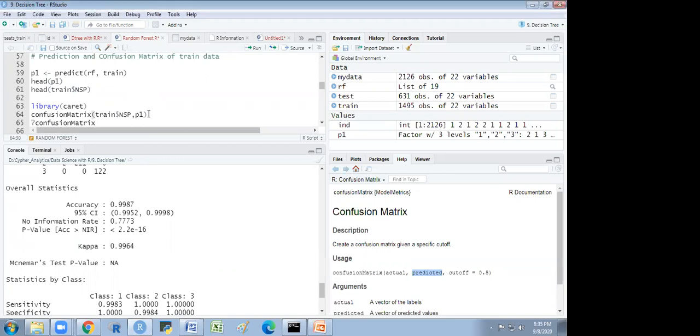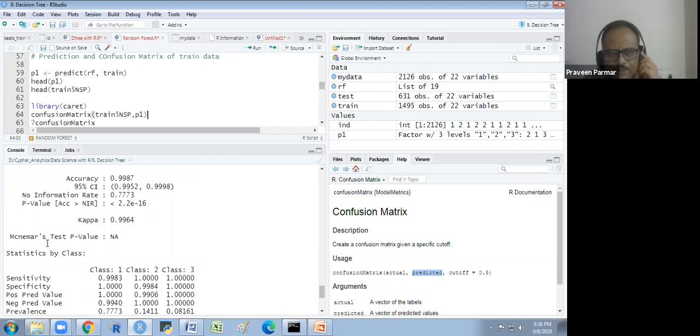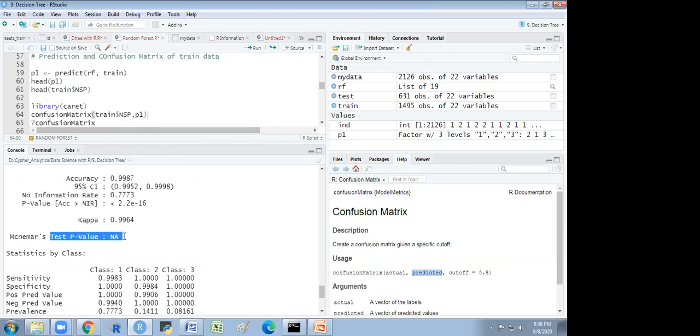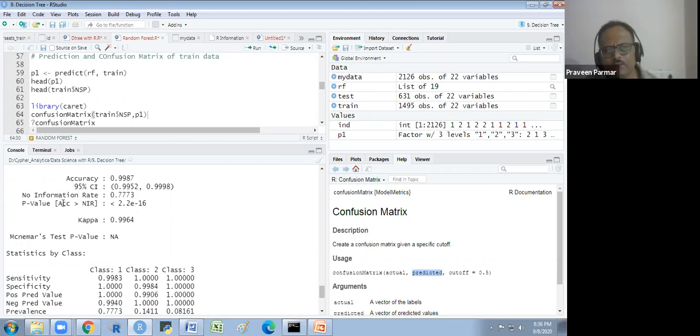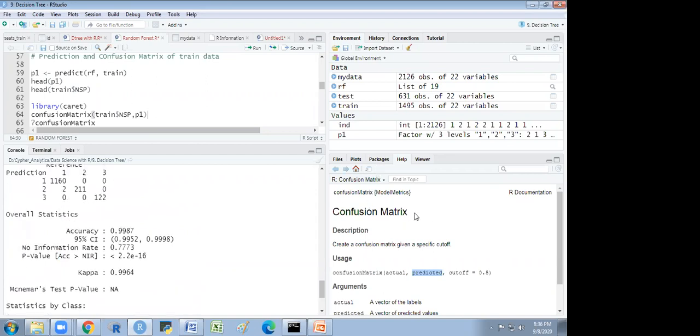Sir, the p-value before kappa, it is for which test? The p-value, accuracy greater than NIR. What does it mean here, the p-value? What does it stand for, kappa and this McNemar's test p-value? The p-value 2.2 to the power minus 16. What does it mean? Accuracy is greater than NIR. It is telling that. I will show you, just a moment.